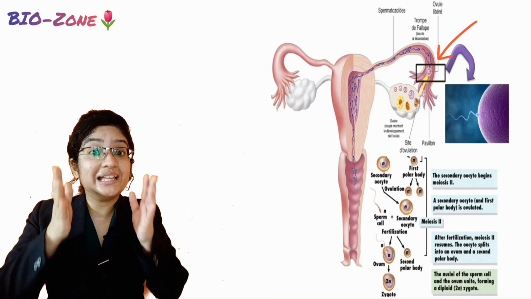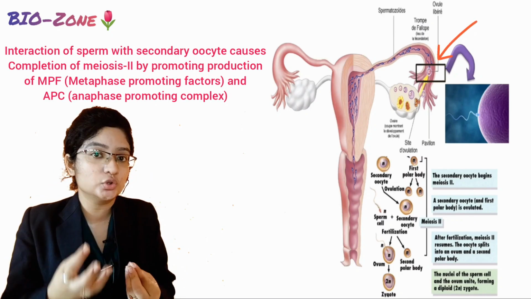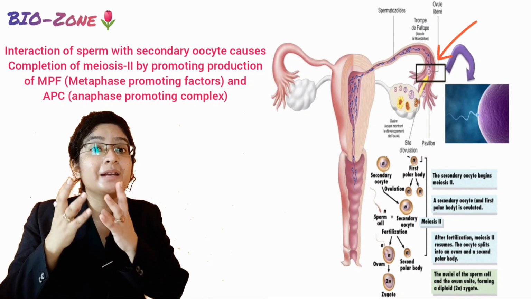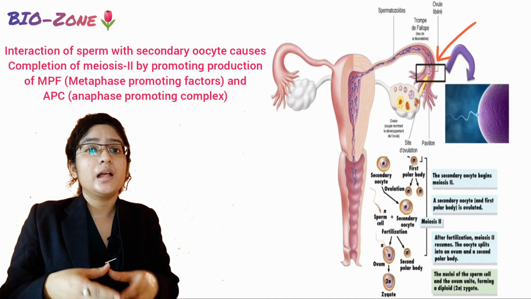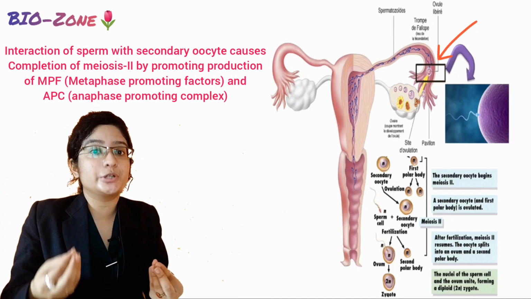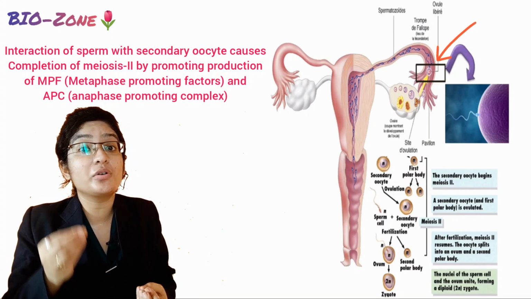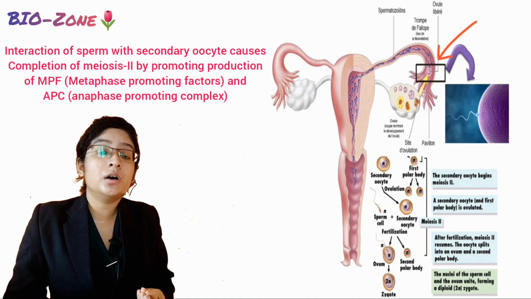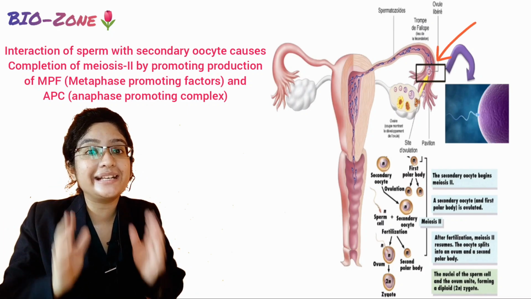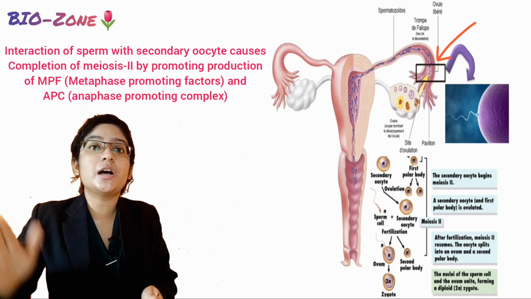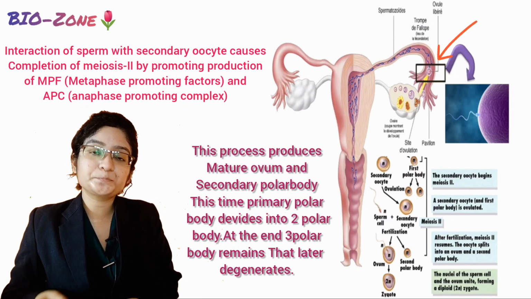And in this time, if sperm cells appear and interact with our secondary oocyte, which is generally arrested in the metaphase 2 of the meiosis II, the sperm helps to produce the anaphase promoting complex and the metaphase promoting factor inside the secondary oocyte that helps it to complete the metaphase 2 and the rest of the meiosis II, and it produces the mature ovum.